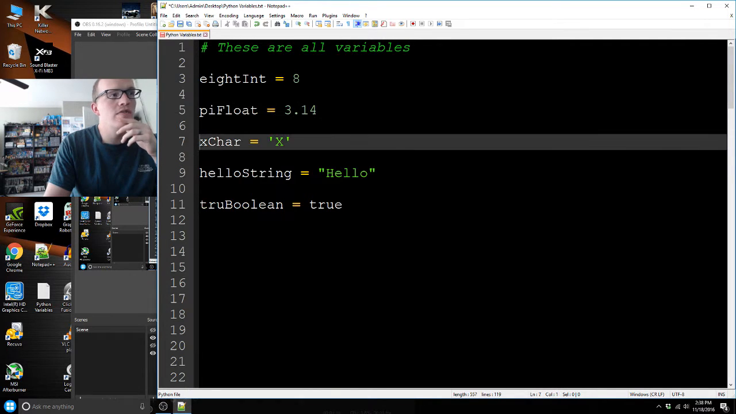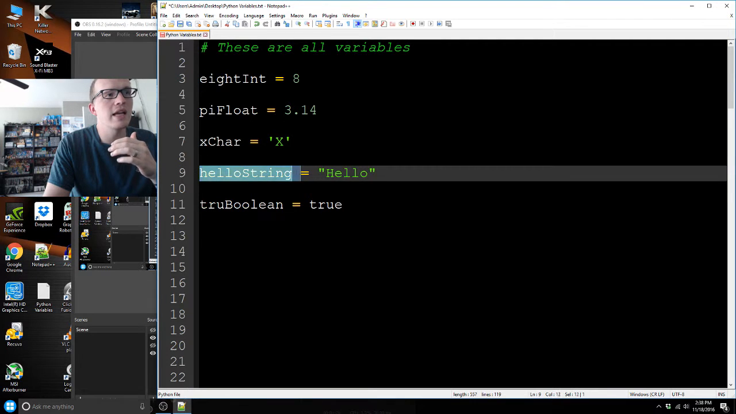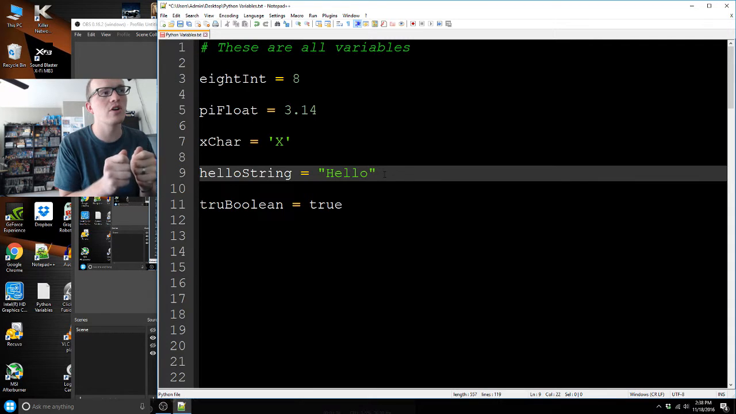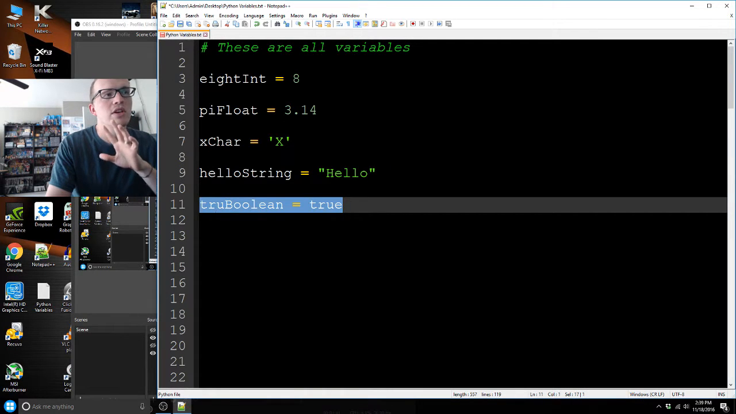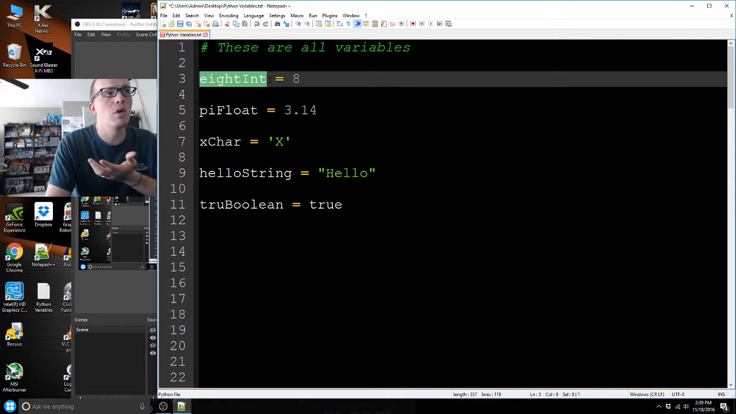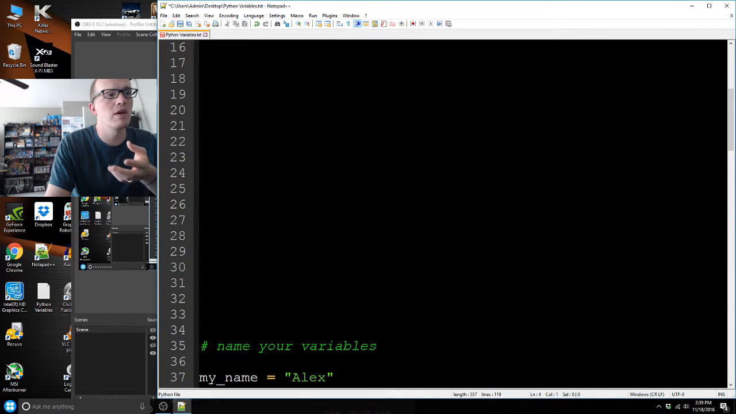A char variable, which is short for character, is any one character on your keyboard surrounded by quotation marks. A string variable is any collection of letters or numbers inside of quotation marks. So remember, strings are very different: even if they're numbers, if they're inside quotation marks, you're actually talking about the character rather than the value. And then Boolean is going to be either true or false. You can only have two values. You'll notice the variable names that I have actually describe what the variables are. That's very important, and I'll talk about that.